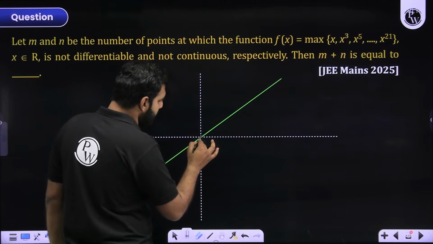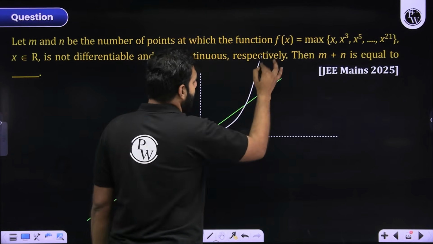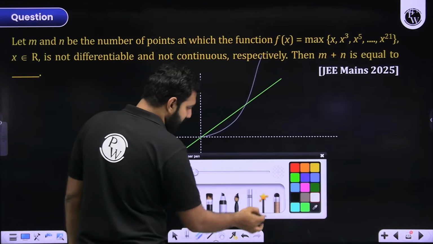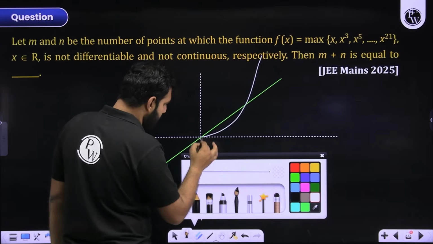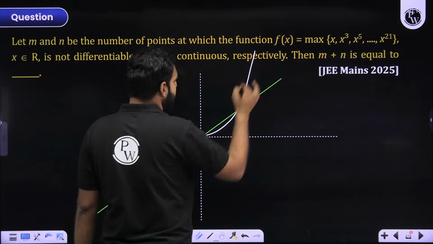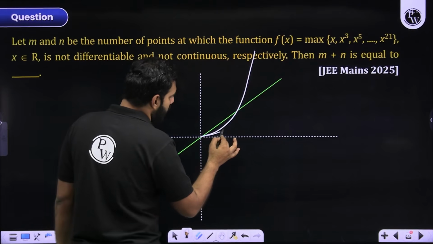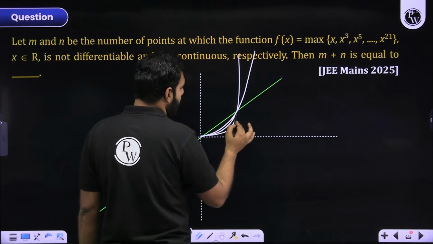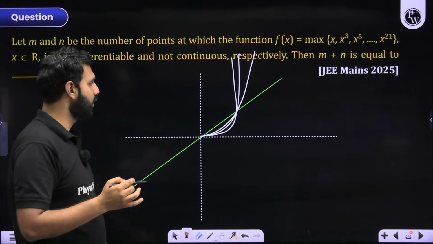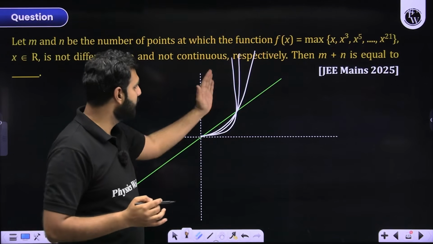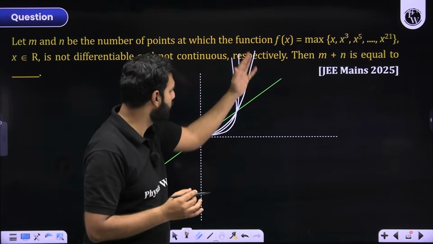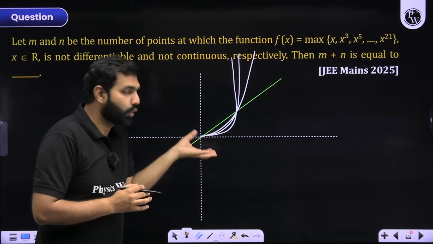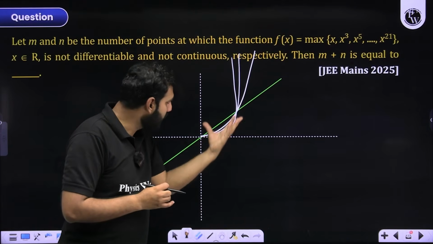Let's say this is the graph of x cube. Then this is going to be the graph of x to the power 5. This will be x to the power 7, x to the power 9, and this will be x to the power 21. Although it will not be taking a turn like this; it will be in that direction only. But to show it to you, I am drawing it with more clarity here.